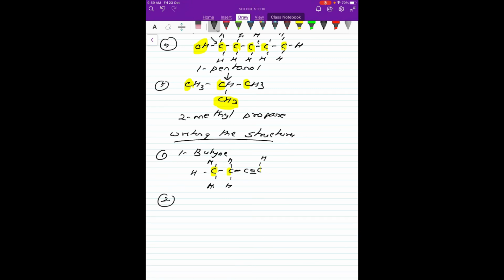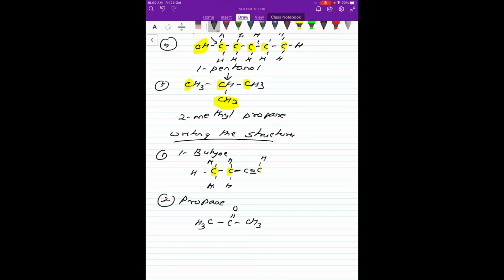The second one, we can have one more thing, say propanone. I just want to write propanone. So how will I write propanone? Now propanone is a ketone. It will have 3 carbon atoms. So CH3, C and CH3. So 3 are there, but then that ketone group will come. So where will it come? So ketone will be CO. Now this is the structure of propanone. So this is how we write them.